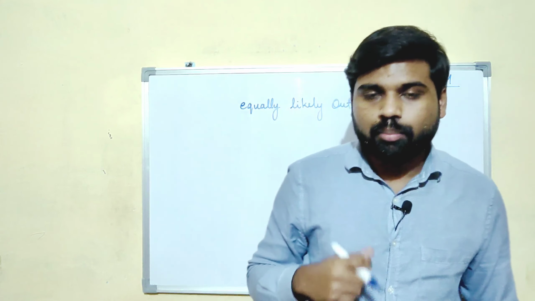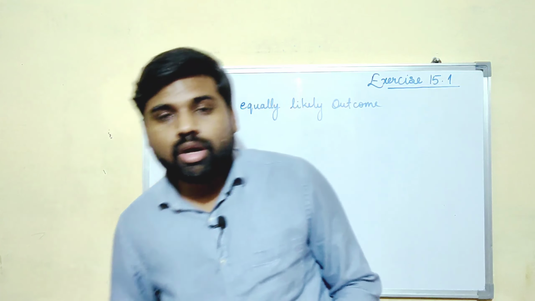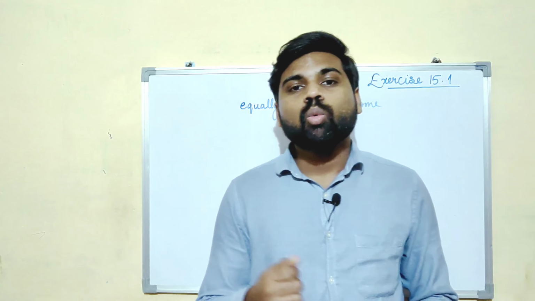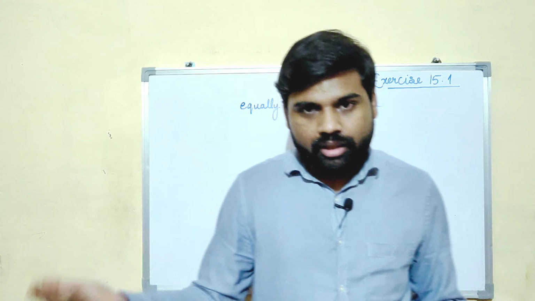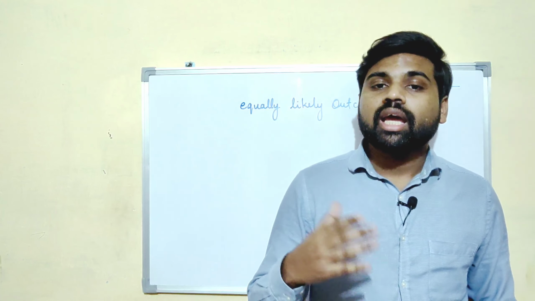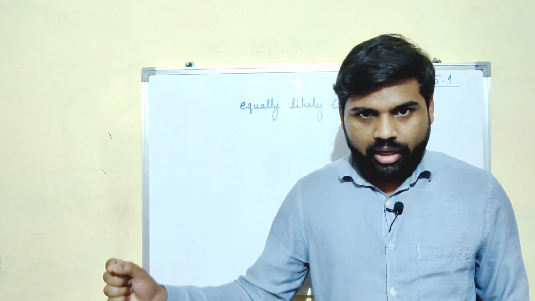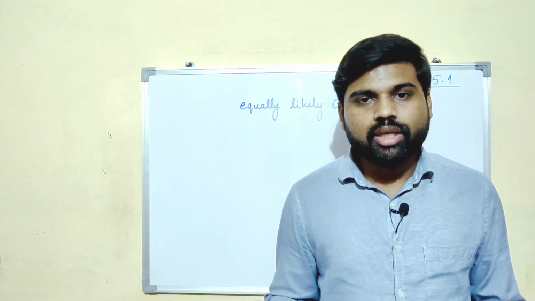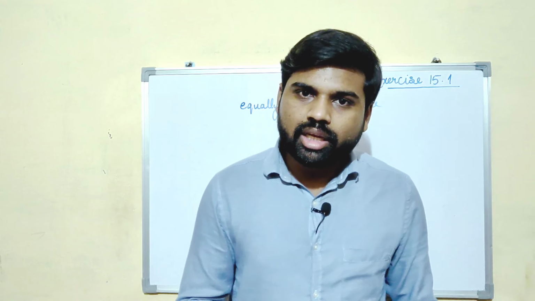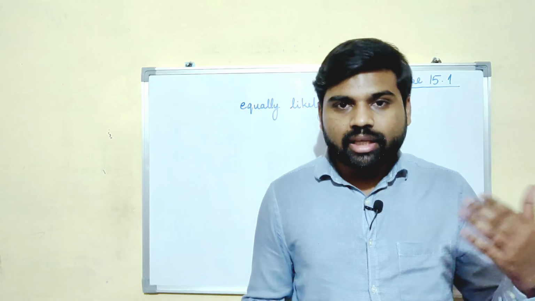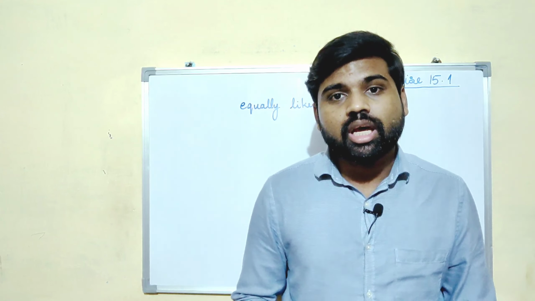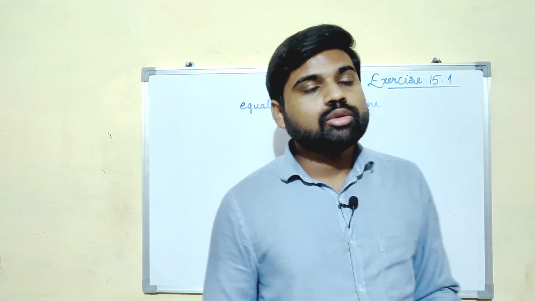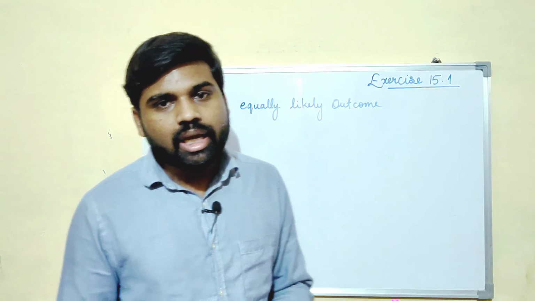Let us understand this by an example. If I throw a coin, then what is the probability of getting a head? It is 50%. You can get either head or tail. That means in this event, getting the head or a tail is half-half. The chances of getting head or the tail is 50-50%. For example, if I throw a dice, then I can get either 1 or 2 or 3 or 4 or 5 or 6 equal number of times. So that event is known as equally likely outcome.